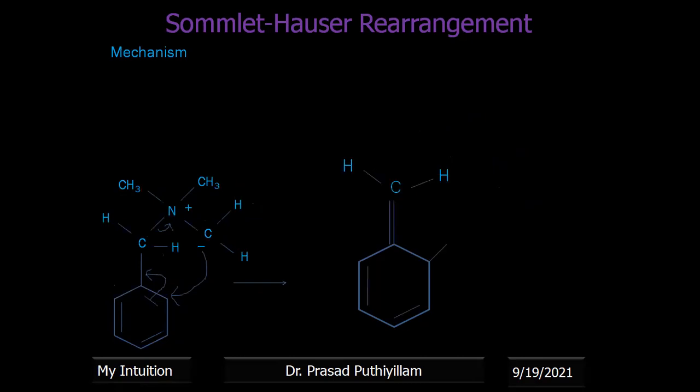After that rearrangement, I'm just drawing the N CH3 CH3. This position takes the carbon containing 2 hydrogens, CH2, connected to nitrogen. Nitrogen gets the electron density, the positive charge is neutralized, having 2 more CH3 groups. So here it is CH with a double bond. That is the rearrangement.